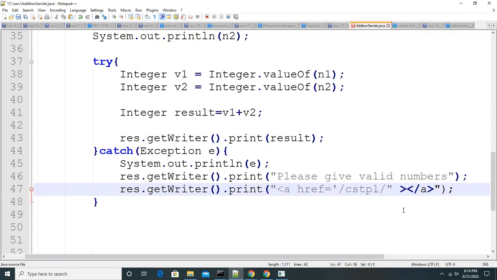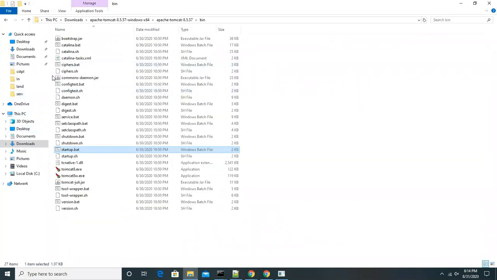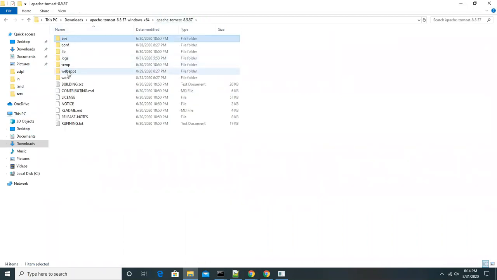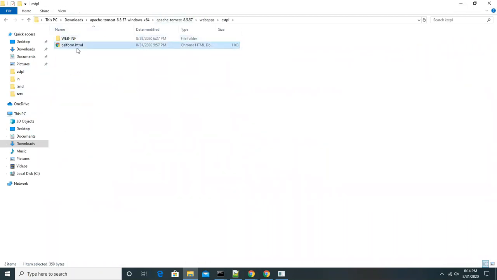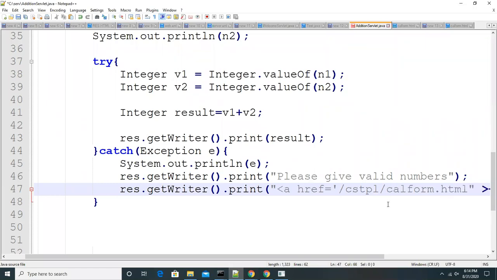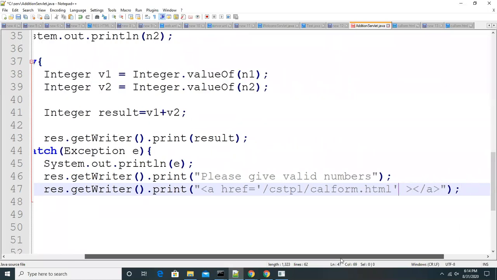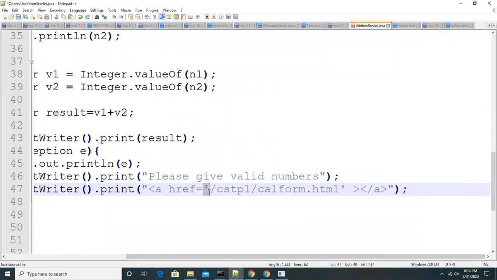Because with the form resource, you want to access the form resource, not a servlet, right? To access the form resource, what is the form path? This is the right one, call form.html. So this resource you want to access. So here add it like this. When you add it like this, look at this href. For href, you can use single quote or double quote. Both are the same at the HTML level.